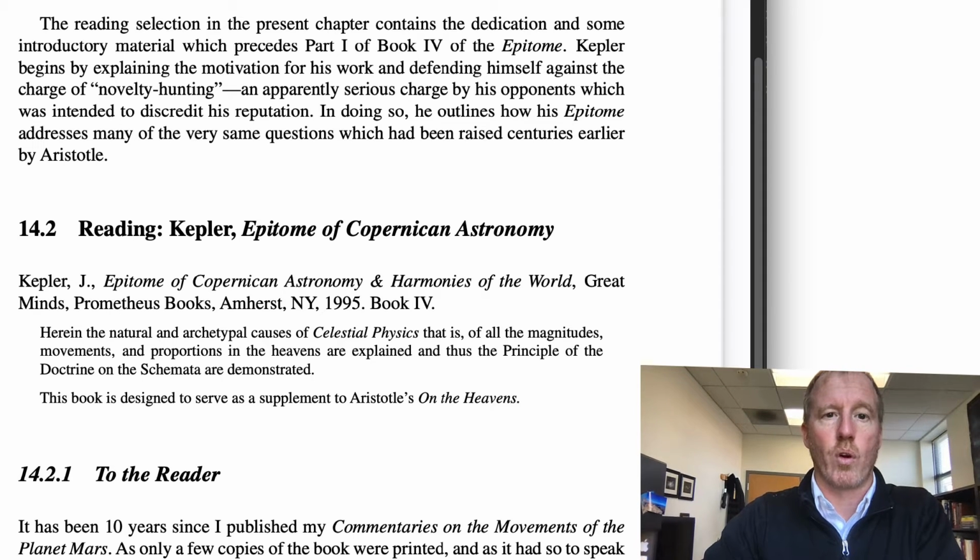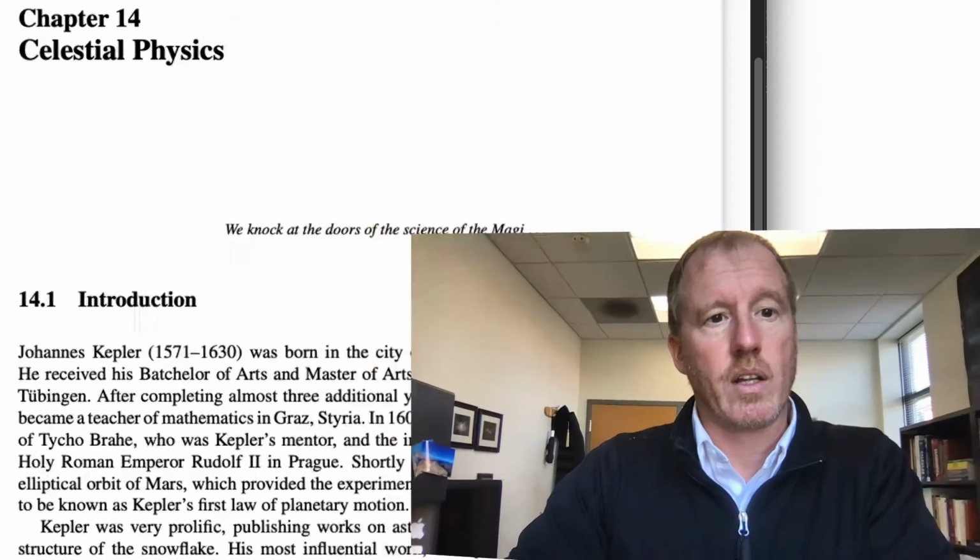The reading selection in the present chapter contains a dedication and some introductory material which precedes Part 1 of Book 4 of the Epitome. Kepler begins by explaining the motivation for his work and defending himself against the charge of novelty hunting, an apparently serious charge by his opponents which was intended to discredit his reputation. In doing so, he outlines how his Epitome addresses many of the very same questions which had been raised centuries earlier by Aristotle.